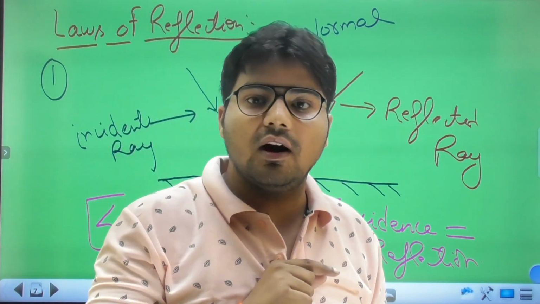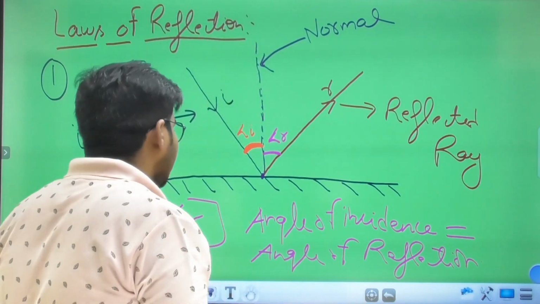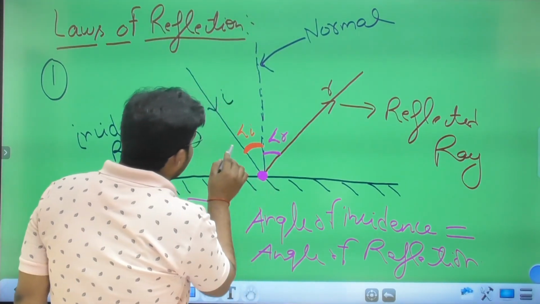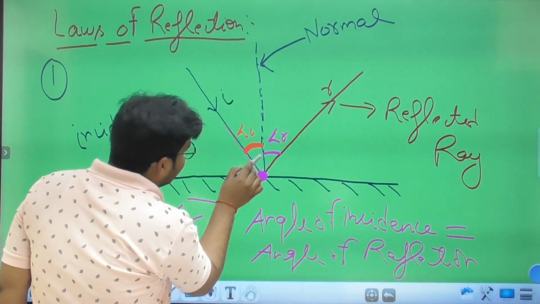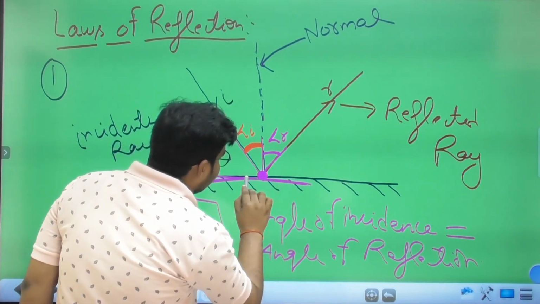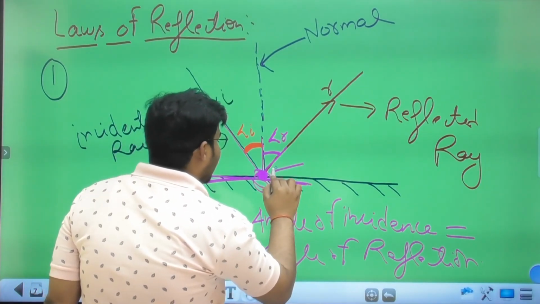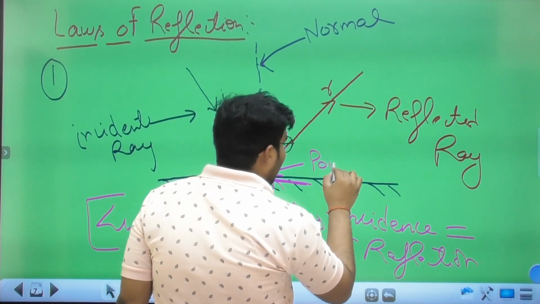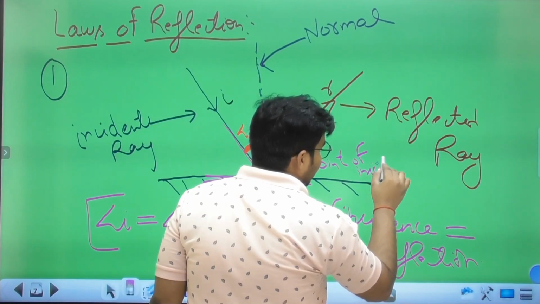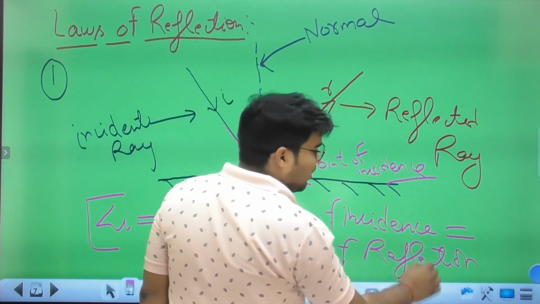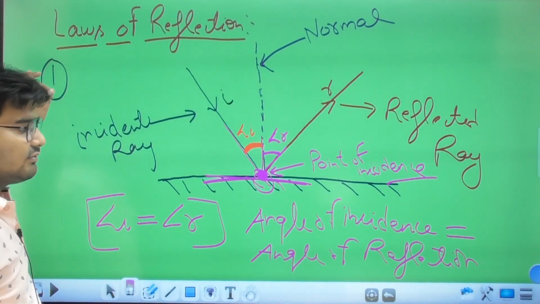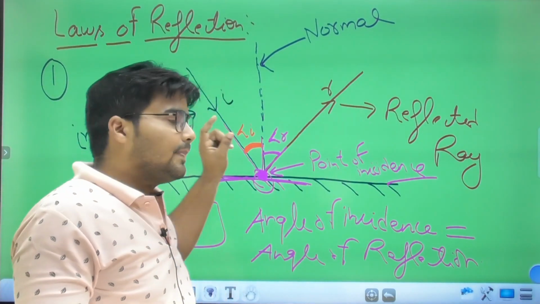That point is called the point of incidence.